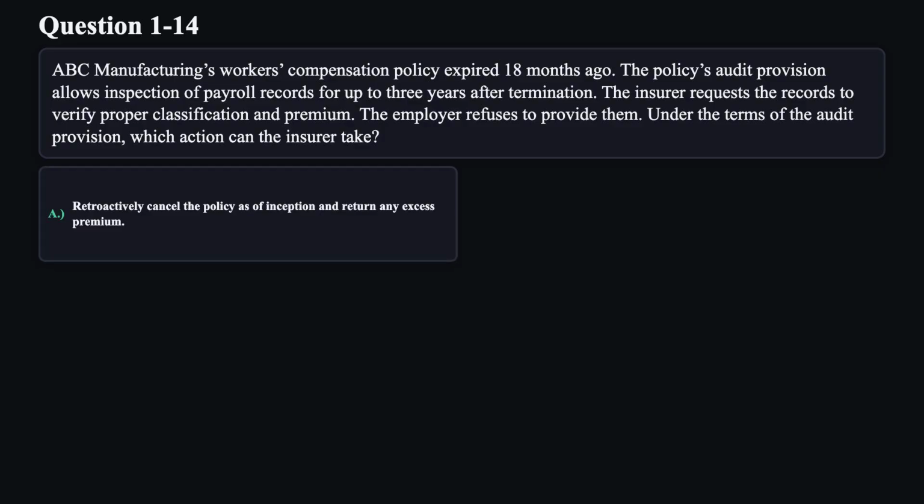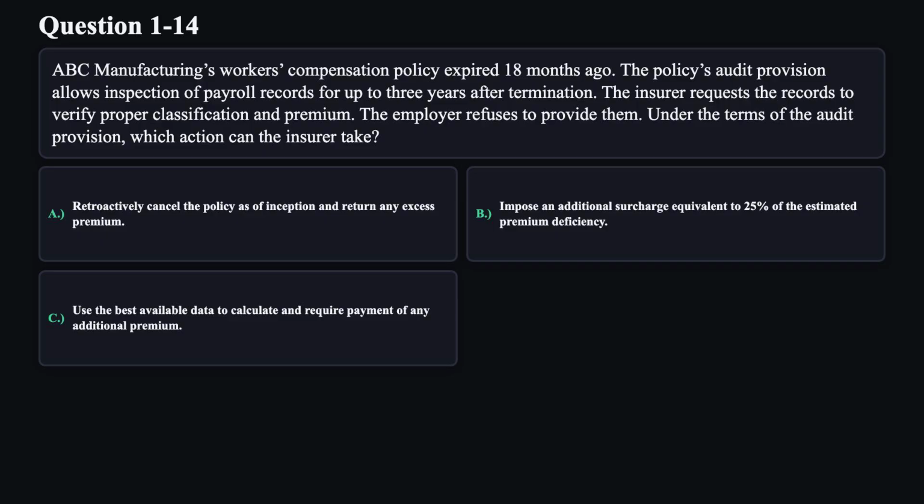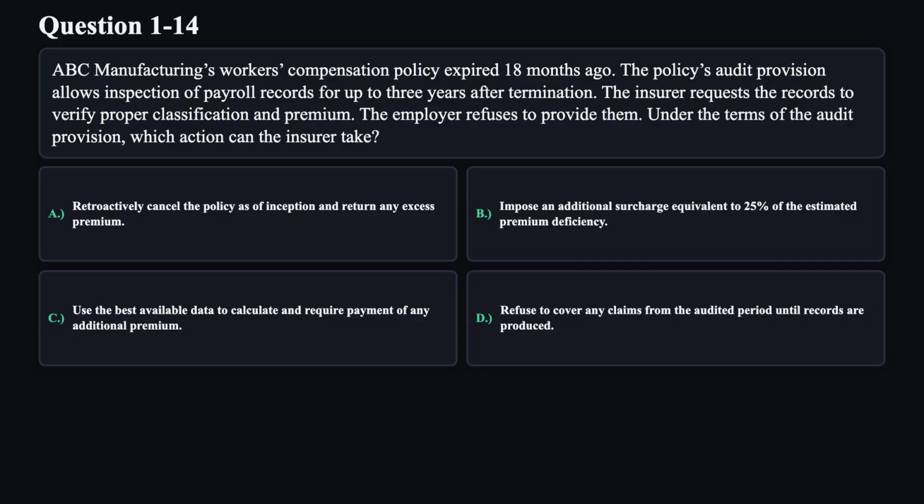A. Retroactively cancel the policy as of inception and return any excess premium. B. Impose an additional surcharge equivalent to 25% of the estimated premium deficiency. C. Use the best available data to calculate and require payment of any additional premium. D. Refuse to cover any claims from the audited period until records are produced.